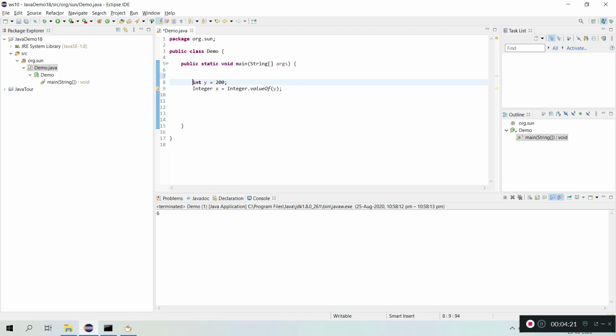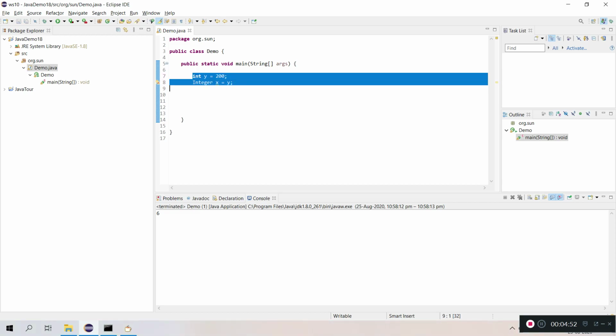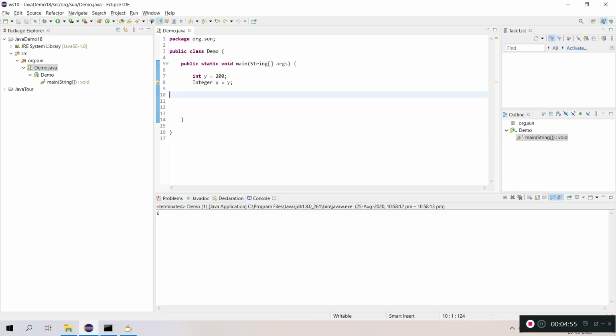We discussed that the automatic conversion is done for us by the compiler. So how can we say the compiler is doing it for us? Why not the Java runtime environment? How can we confirm that? Let's say I'm giving some value here, y equals 200. Let me look at the compiled .class file, and we'll see whether it is converting internally or not.